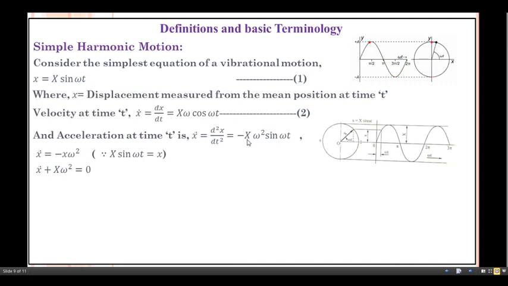So if you look towards this one, capital X into sine omega t, already this relation with us. Okay, small x equals to capital X into sine omega t. You can replace this X into sine omega t term by small x. Okay, small x, and omega square will remain as it is. So what's about the final relation we can get here?